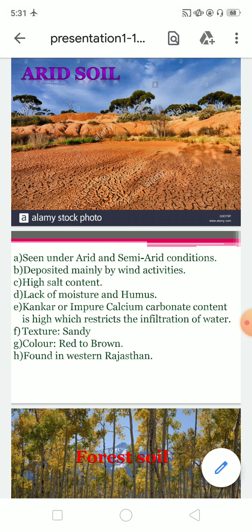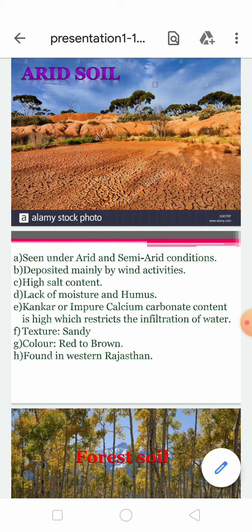It has high salt content, lack of moisture and humus, and it is basically of two types: kankar or impure calcium carbonate content is high, which restricts the infiltration of water. Texture is sandy, color red to brown, and found in western Rajasthan.